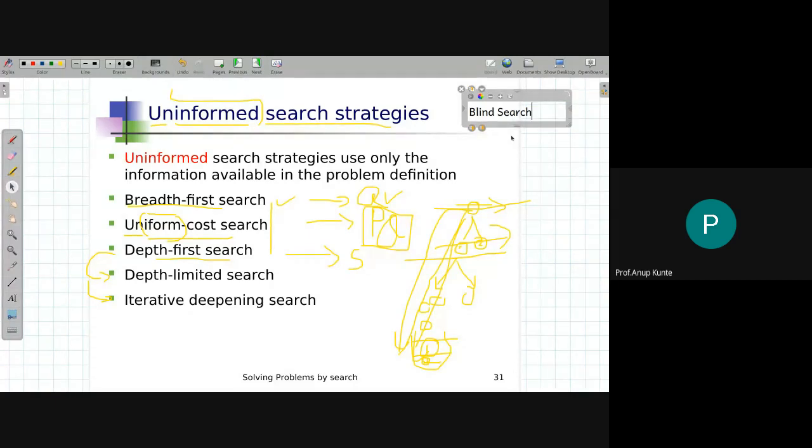They do not ask for any extra information from the problem domain. The definition of the problem as given by the problem solving agent is sufficient for the strategy to start finding the solution. So that's the discussion about breadth first search, uniform cost search, depth first search, and its two alternatives, depth limited search and iterative deepening search.